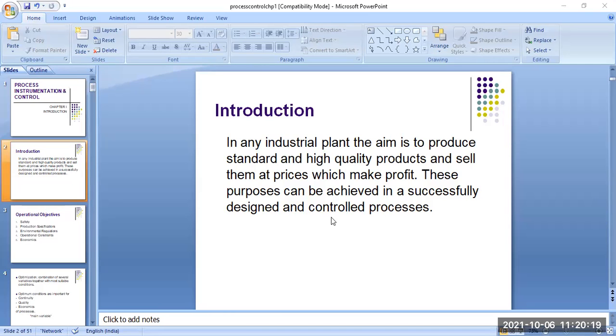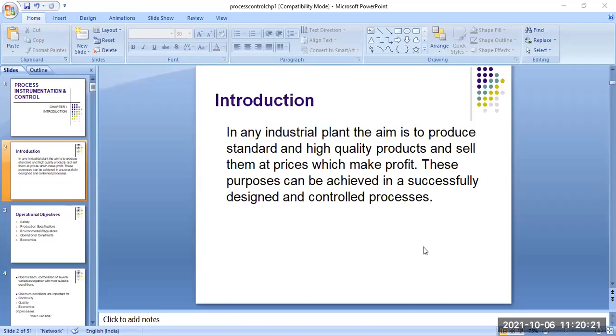The main aim of the industry is to produce standard and high quality products and sell them at prices which make a profit. This purpose can be achieved in a successfully designed and controlled process.